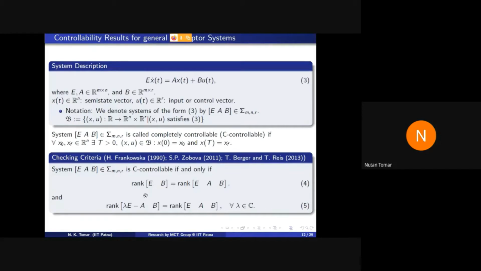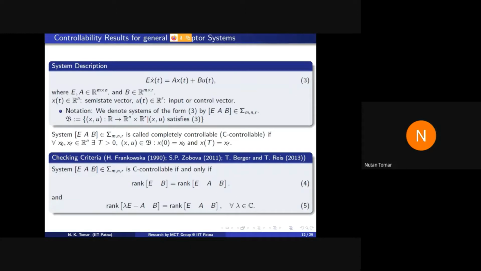using concepts of linear algebra, we have proved that this condition number 5 is equivalent to the controllability of some state space system. So we have designed, dA is given, a state space system such that if this condition holds for dA, then this condition is equivalent to the controllability of the derived state space system.